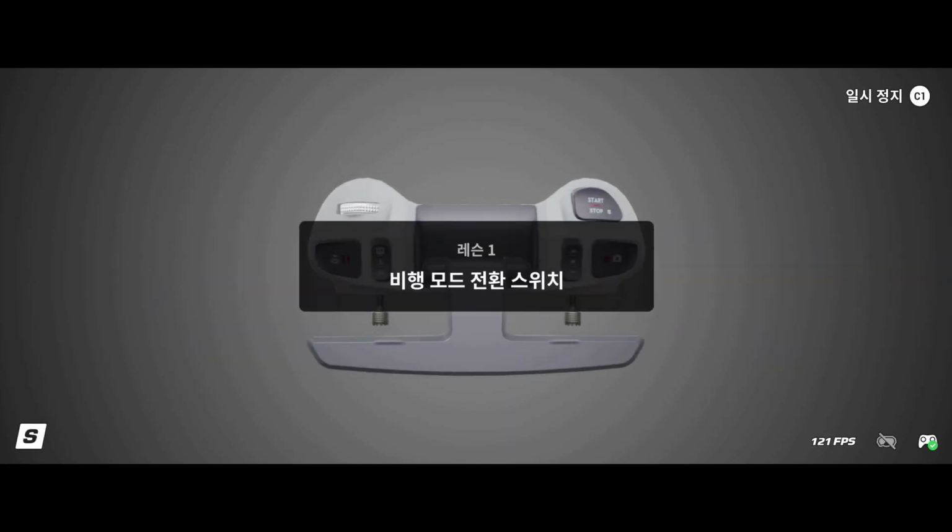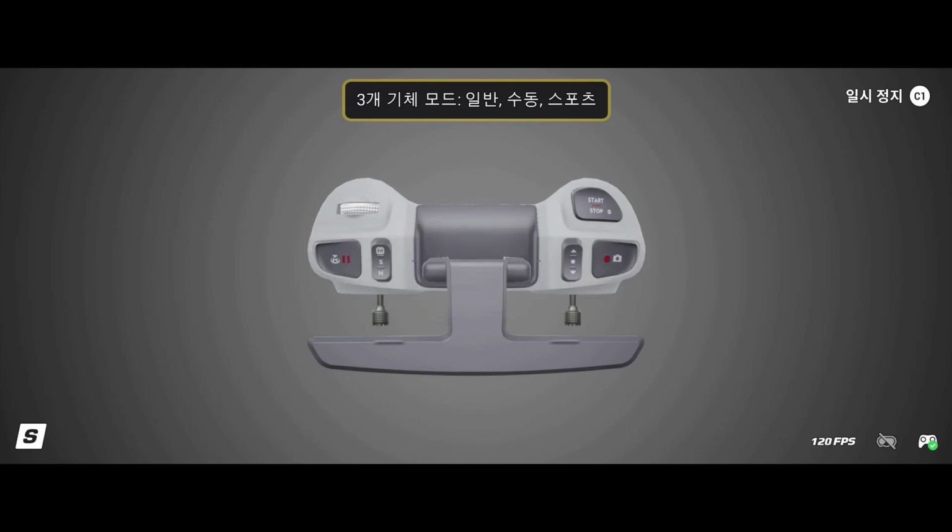Flight mode switch. The aircraft has 3 flight modes: normal, manual, and sport.